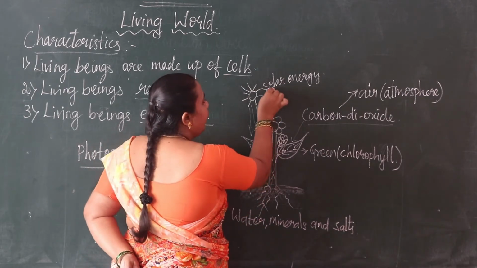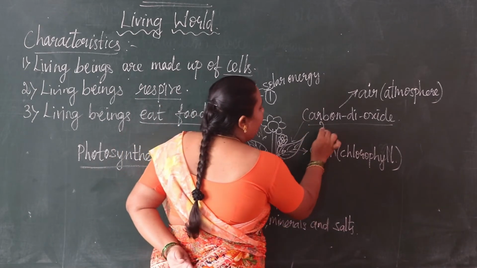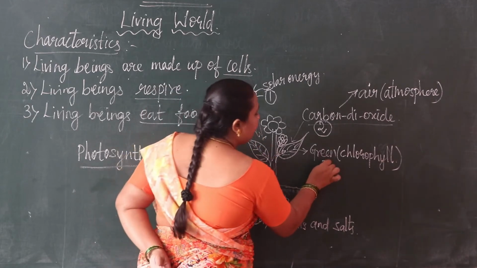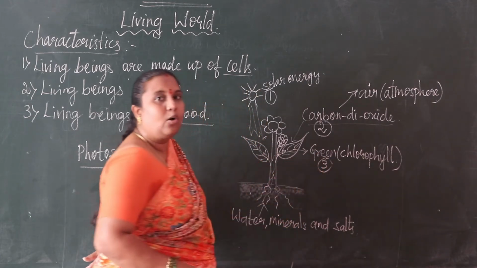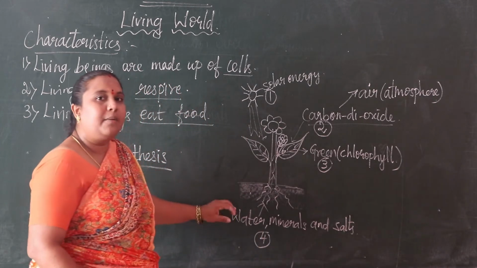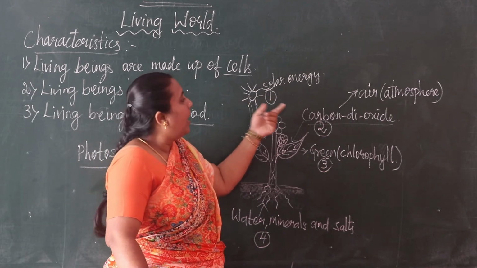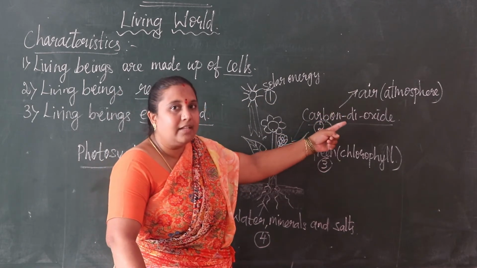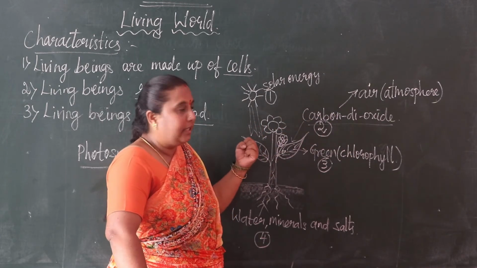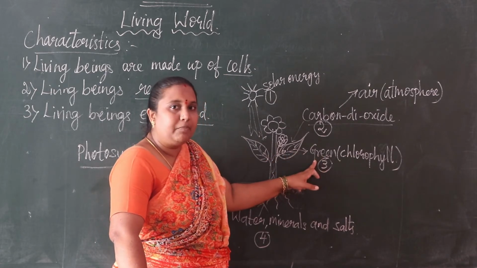One is solar energy. Another one is carbon dioxide. Third, green color pigment, that is chlorophyll. Then water, minerals and salts from soil. Solar energy it gets from the sun, and carbon dioxide is present in the atmospheric air, which the plant breathes in. In the leaves the green color pigment chlorophyll is there.